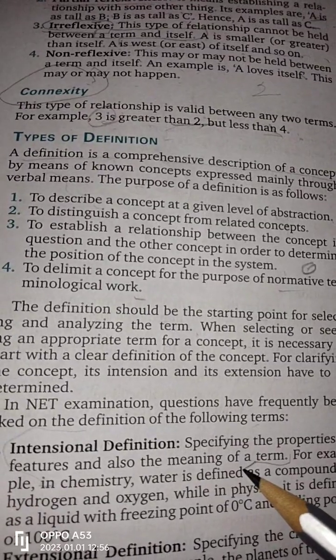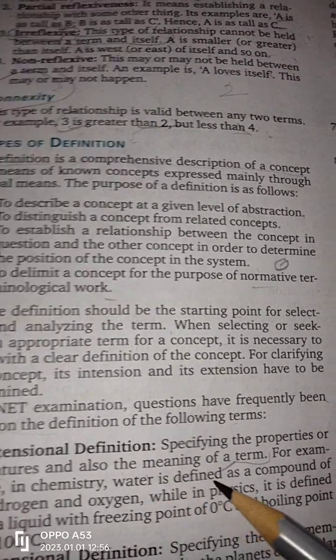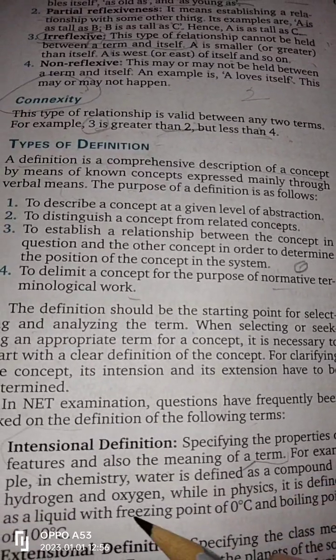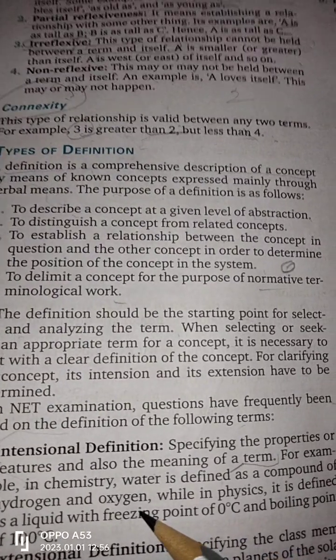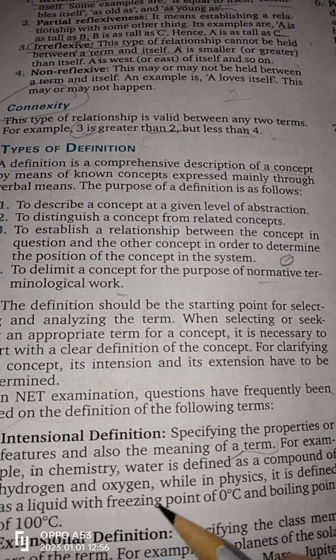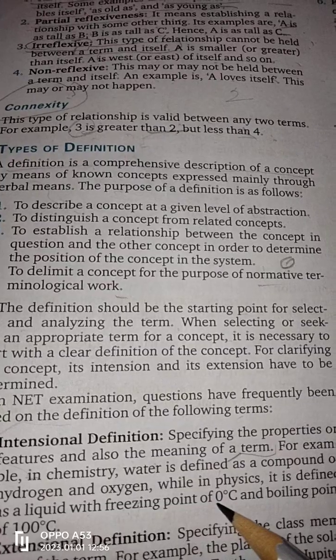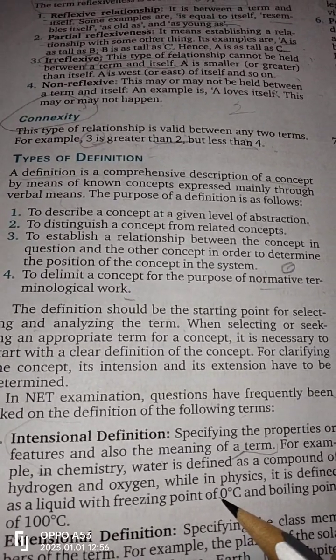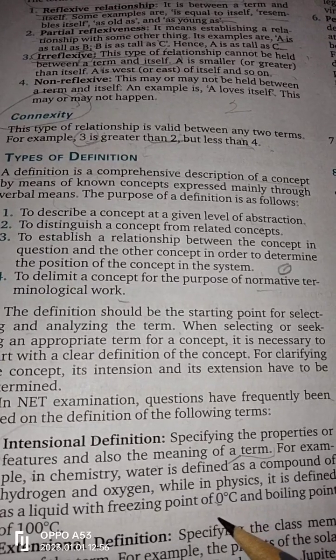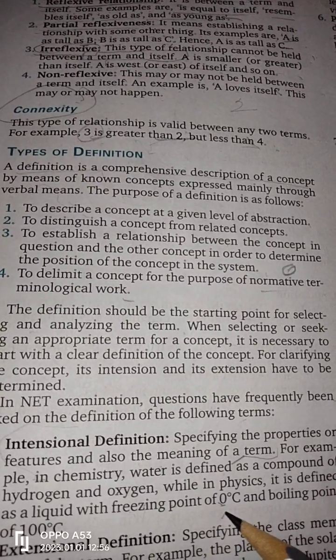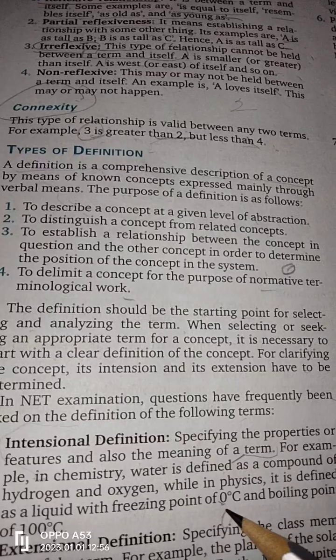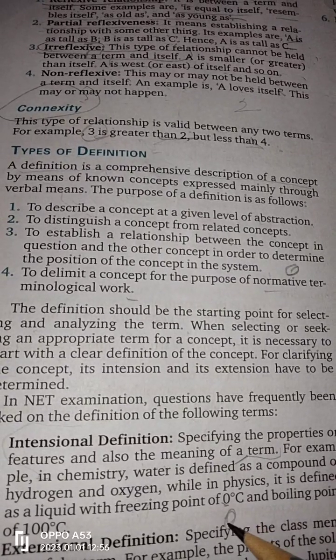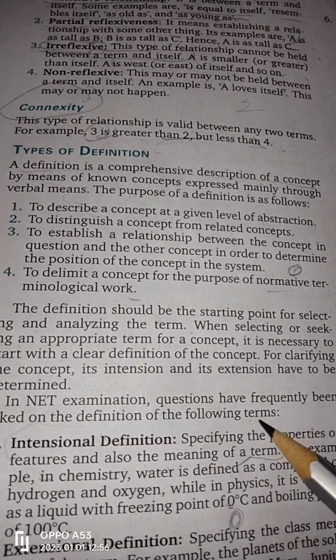For example, in chemistry, water is defined as a compound of hydrogen and oxygen, while in physics it is defined as a liquid with freezing point 0 degrees Celsius and boiling point of 100 degrees Celsius. So it is specifying the properties or features and also the meaning of the term.